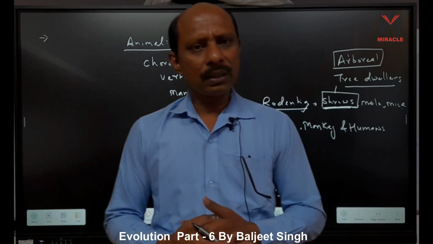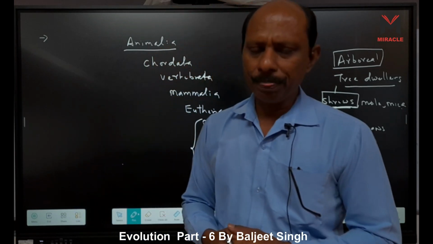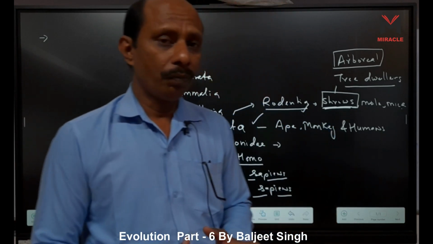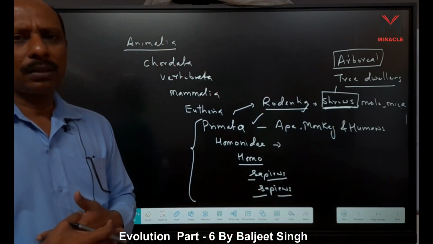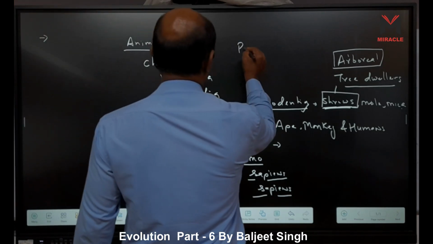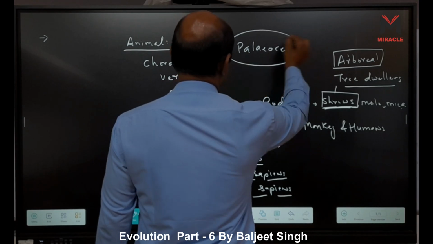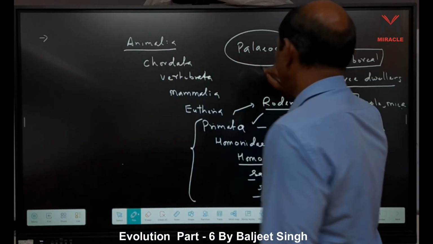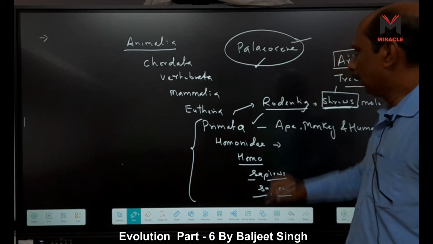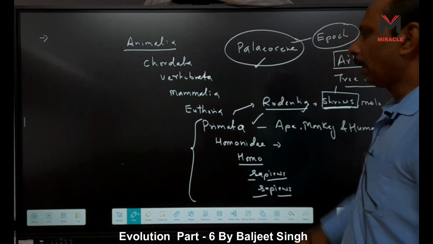Then comes the Cenozoic era, the age of mammals. In this age, birds and mammals are there. The earliest one is Paleocene. Look here, this one is an epoch, not the era or period.